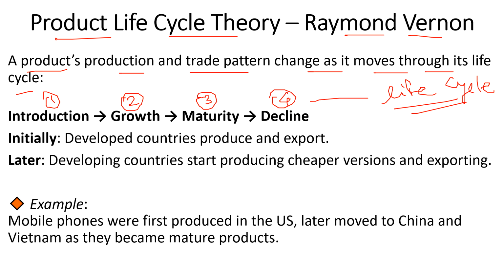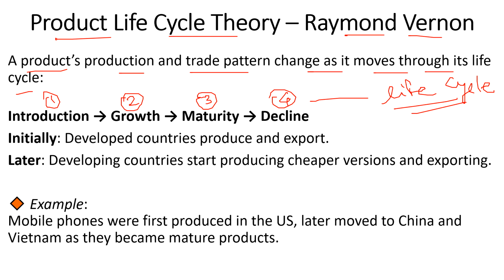Third stage is maturity, where the product becomes standardized and common in the market. Developing countries will start producing it, where the developed country has already produced it. Demand has increased for the developed countries, and now it has moved to the maturity stage where the product of the domestic country is standardized and common. Developing countries start producing that product, often at a lower cost due to cheap labor or fewer regulations. Now the production shifts to these countries and they begin to export it globally.